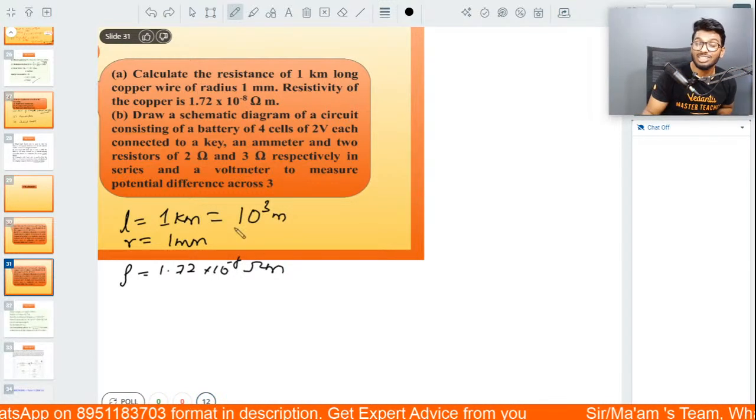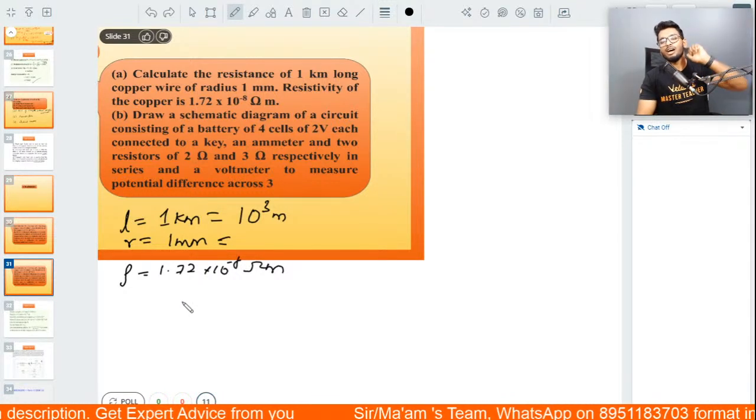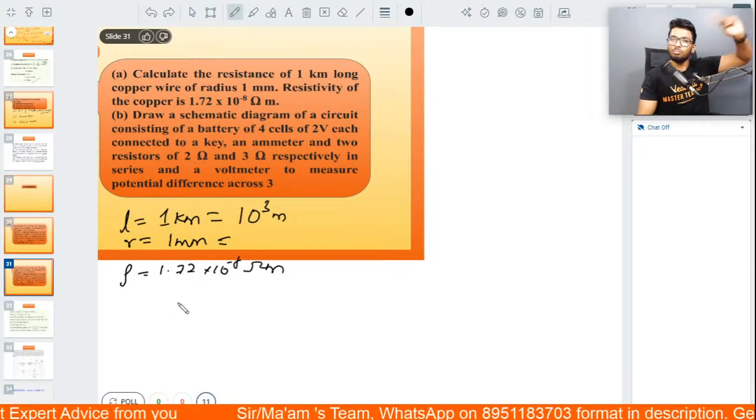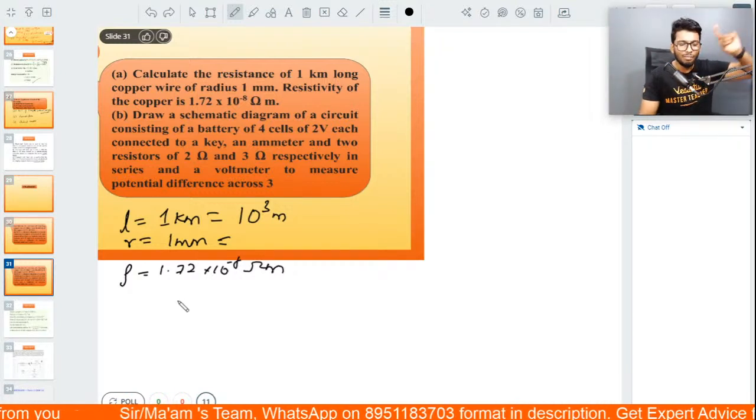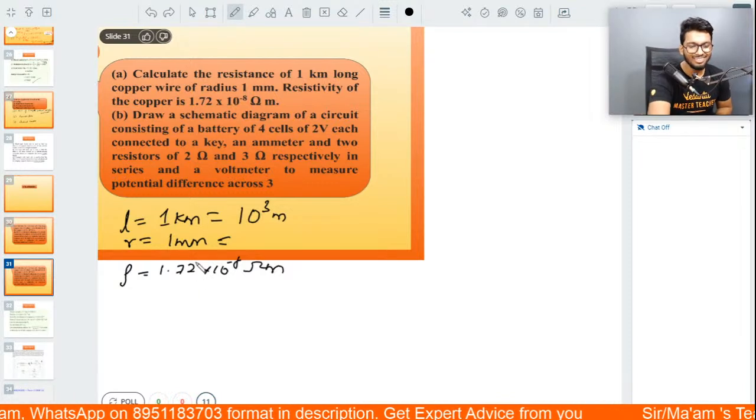All right. Now for the second part, they've given the radius as 1 millimeter. So if I have to convert it to meters again, what will be the conversion like, people? In the chat box. Let's go.